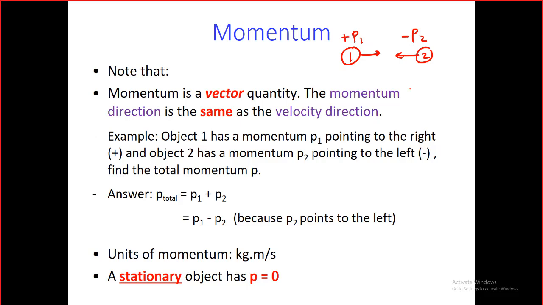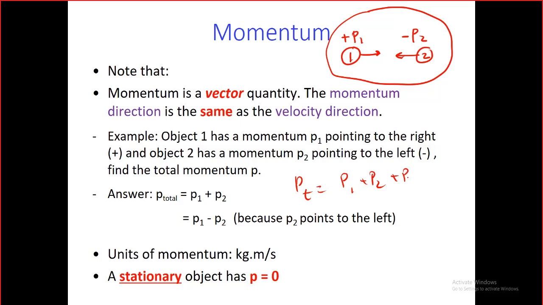Can we get the total momentum of the two objects if I ask you to? Yes. The total momentum P total equals the first momentum plus the second momentum plus the third, depending on how many objects you are counting. Here we have just two. So P total in this example will be P1. Is it plus or minus? In this example, it's a plus, so I will just keep it plus. What about P2, guys? P2 is negative in this example, so I will just put it negative.